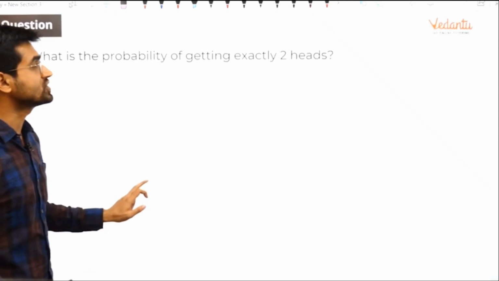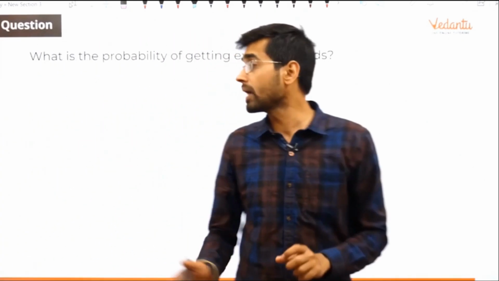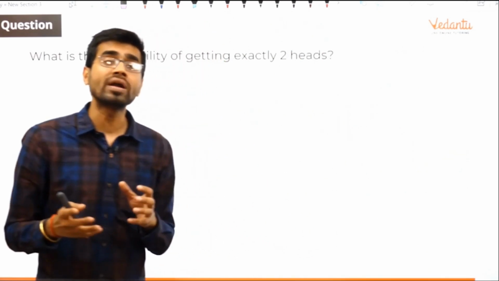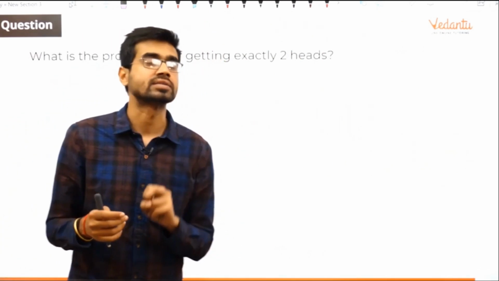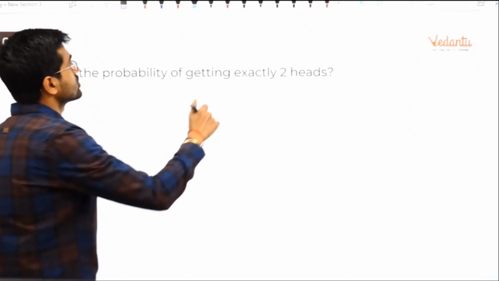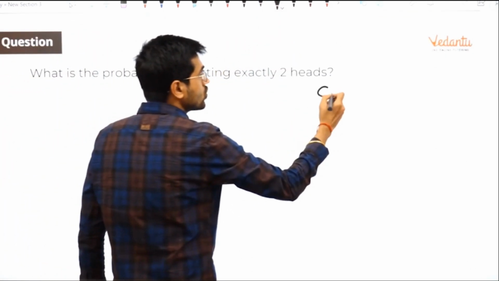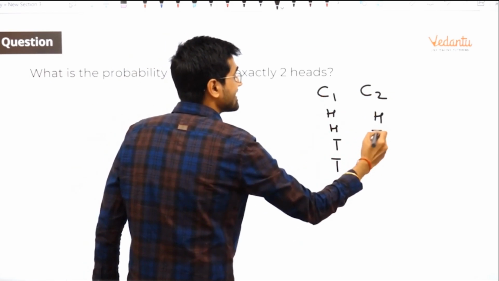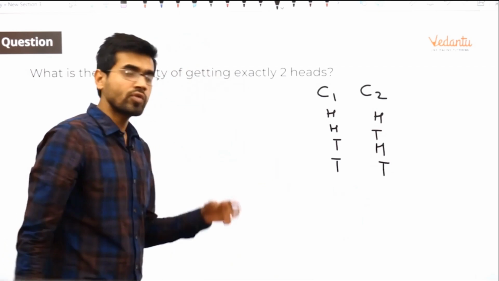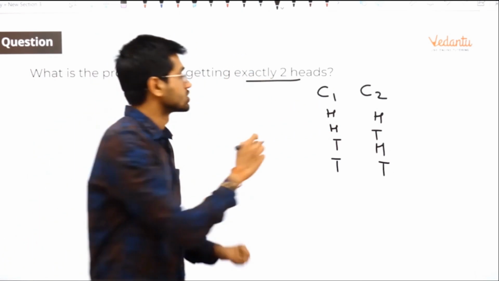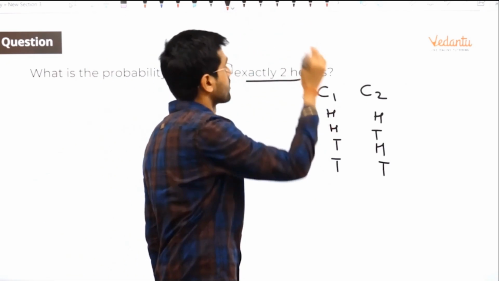Let's do one question now. What is the probability of getting exactly 2 heads? So you want exactly 2 heads. Okay, I will make the table again. So 2 coins are tossed: 2 heads, 2 tails, head tail, head tail. Fine. So what do you mean? Both are heads. You want exactly 2 heads to come up. So you want this to come up.